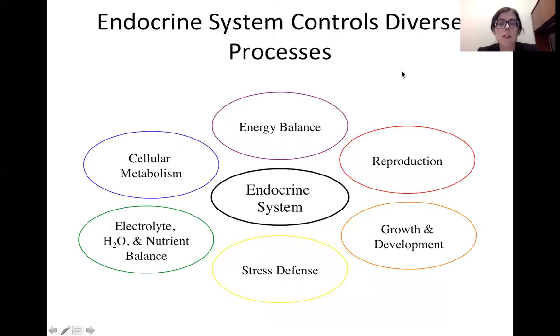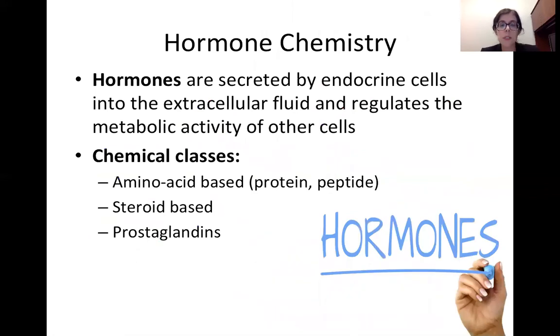The endocrine system also controls a lot of diverse processes, so things like energy balance, reproduction, growth and development, stress defense, electrolyte, water and nutrient balance, and cellular metabolism. And again, for this class, we're really just going to focus on stress defense and nutrient balance. First, we need to understand what hormones are.